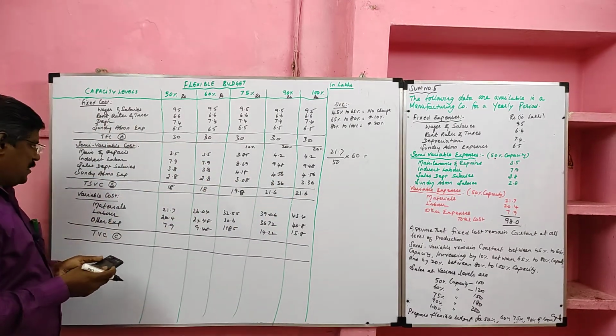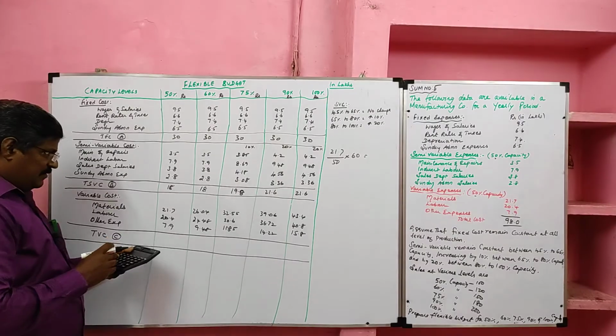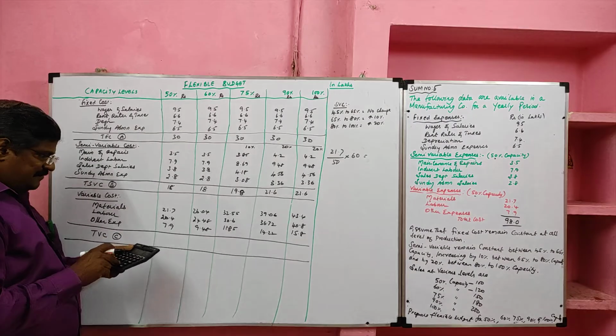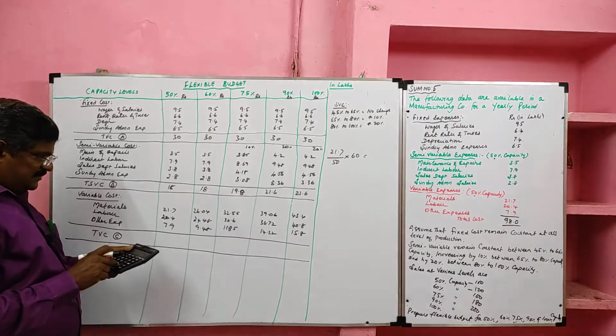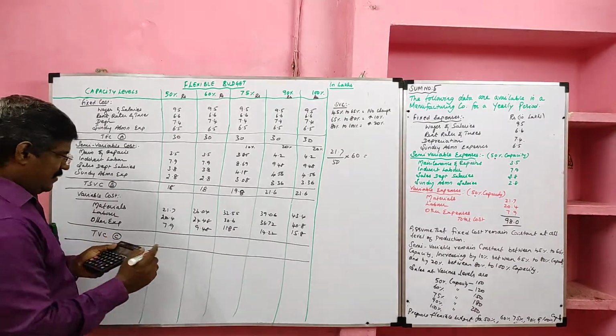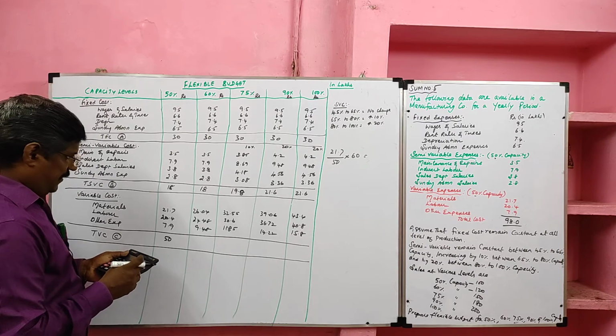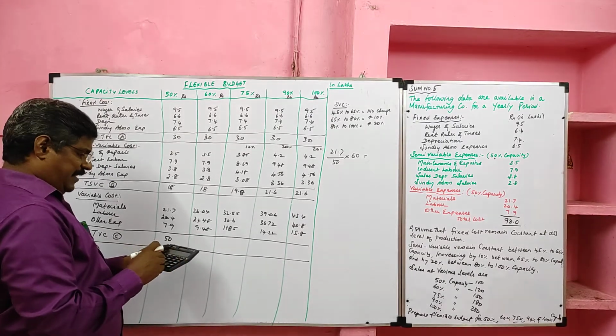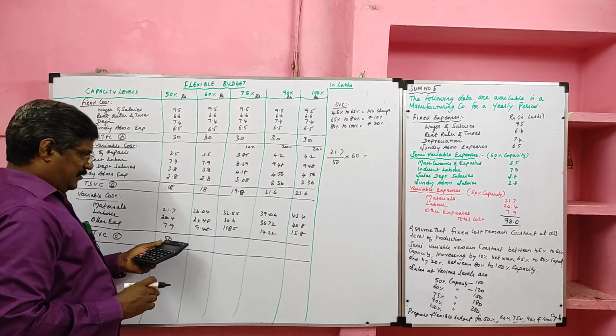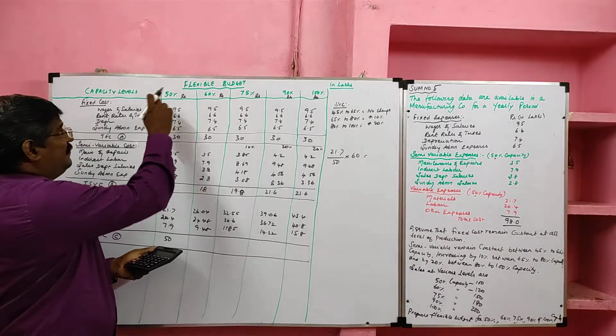When it comes to variable cost, first for 50% capacity 21.7 plus 20.4 plus 7.9, 50. Then 50 divided by 50, total variable cost for 50%.